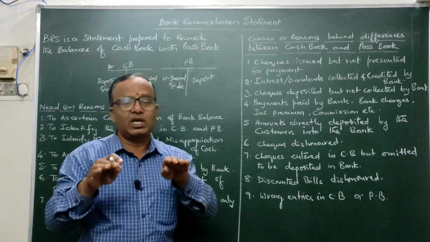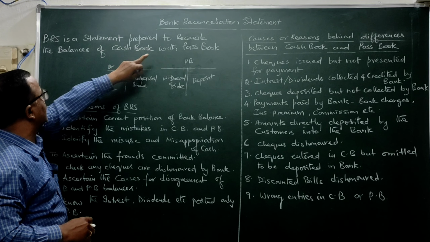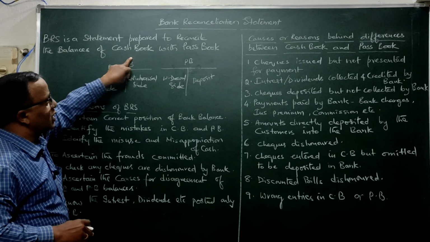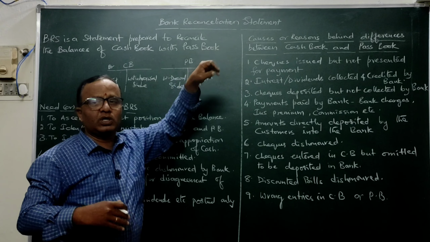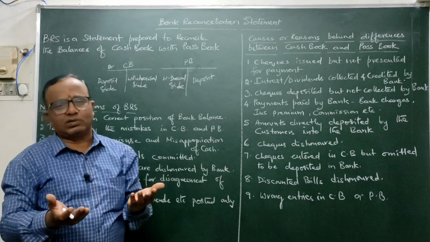So what is the bank reconciliation statement? This statement is prepared to reconcile the balances of the cash book with the passbook, because due to various causes the cash book and passbook balances may not be equal. What are those reasons?